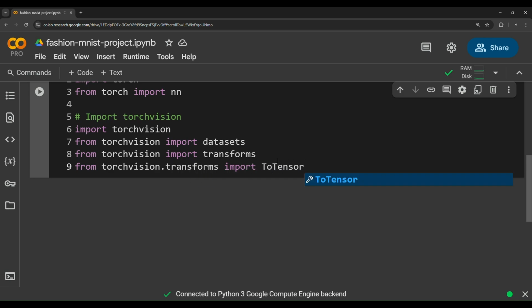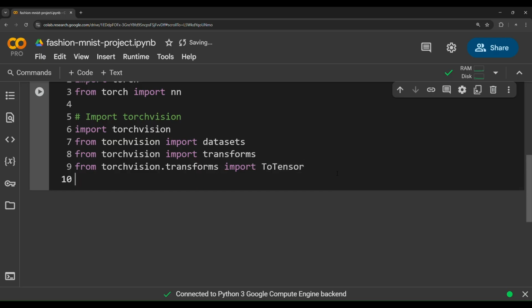The main class that we're going to focus on in torchvision.transforms is the class ToTensor that's used to convert images to tensors. In order to train a computer vision model, you need to turn images into numbers. You need a way to convert images into arrays, into tensors, in order to be able to train the machine learning models.